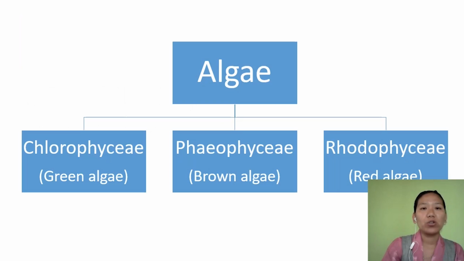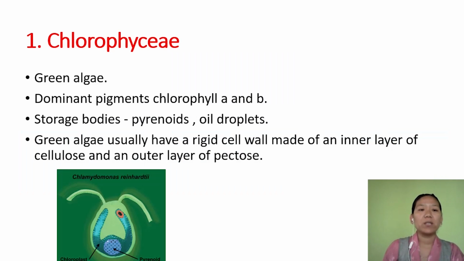So let us talk about the classification of algae into three classes. These are classified mainly based on the pigments. The algae are classified into three classes: Chlorophyceae, Phaeophyceae, and Rhodophyceae. Chlorophyceae are also called green algae, Phaeophyceae brown algae, and Rhodophyceae red algae. Let us talk about them one by one in detail. First, Chlorophyceae. These are a group of algae usually green in color, so they are commonly called green algae.